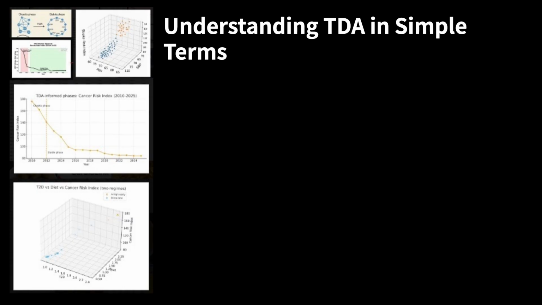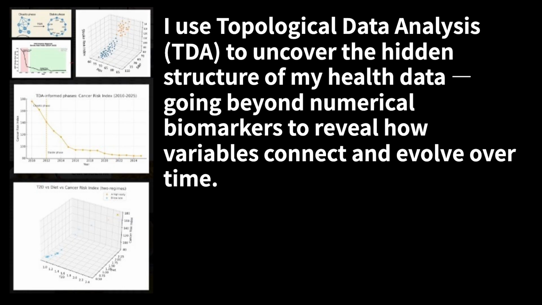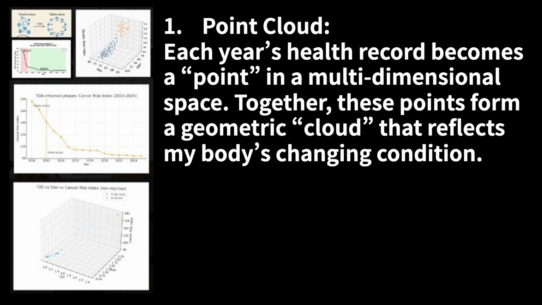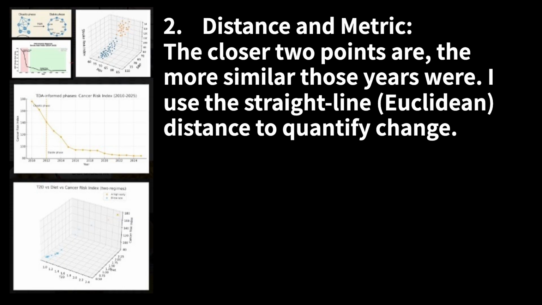Understanding TDA in simple terms: I use topological data analysis, TDA, to uncover the hidden structure of my health data, going beyond numerical biomarkers to reveal how variables connect and evolve over time. 1. Point cloud: each year's health record becomes a point in a multidimensional space. Together, these points form a geometric cloud that reflects my body's changing condition. 2. Distance and metric: the closer two points are, the more similar those years were. I use the straight-line, Euclidean, distance to quantify change.